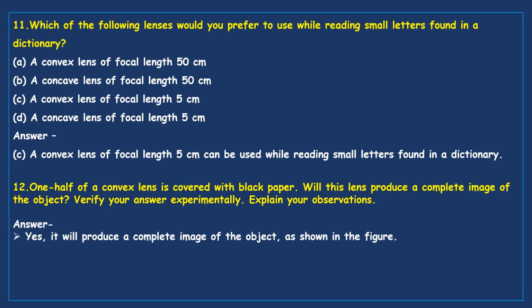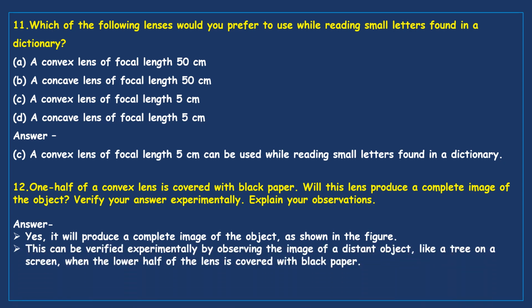Now the answer is yes, it will produce a complete image of the object as shown in the figure. The figure is also there in the textbook. Please refer to it. While preparing these questions and answers, keep your textbooks close to you. This can be verified experimentally by observing the image of a distant object, like a tree, on a screen when the lower half of the lens is covered with a black paper. So the half which is not covered with black paper forms an image. Simple.